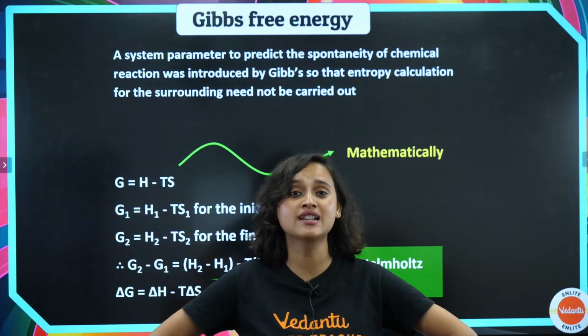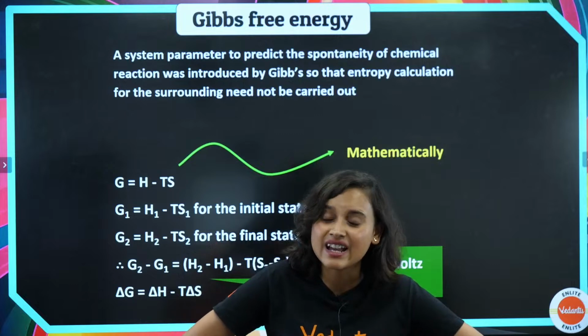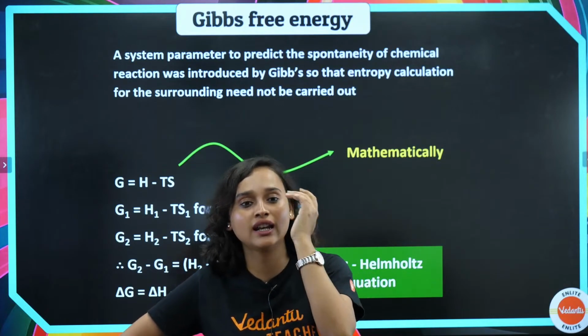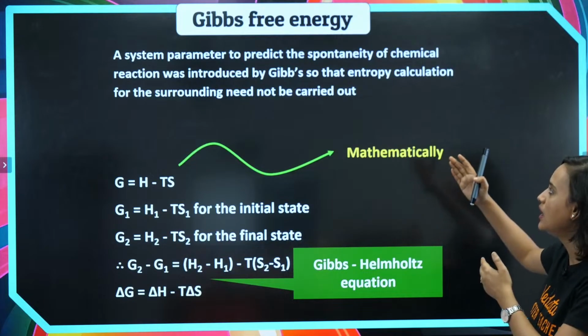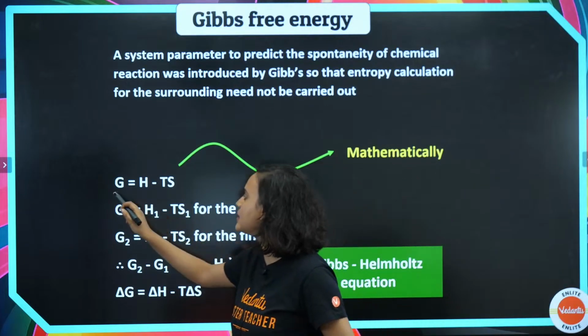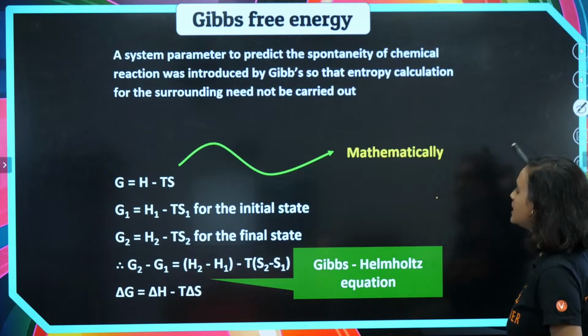Who was it who was asking me that, ma'am, why do we need different formulas? Yes, everybody wants life to be simple, which is why now we have the Gibbs free energy. So Gibbs free energy mathematically is basically G is equal to H minus TS.